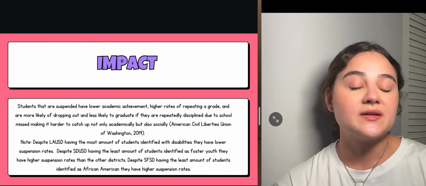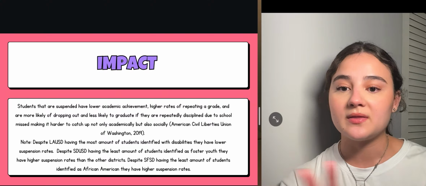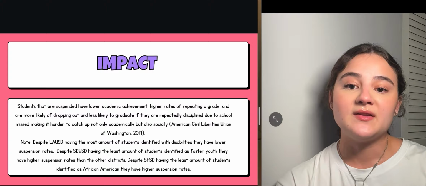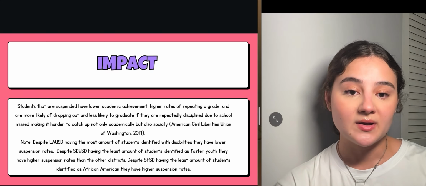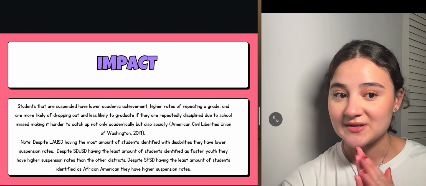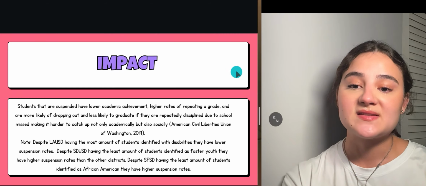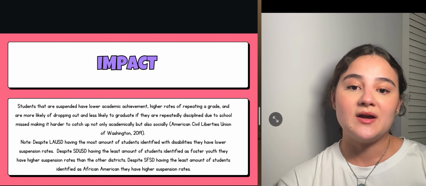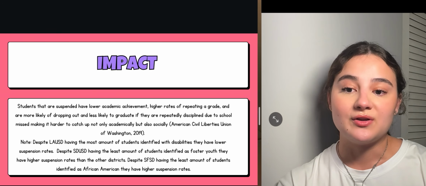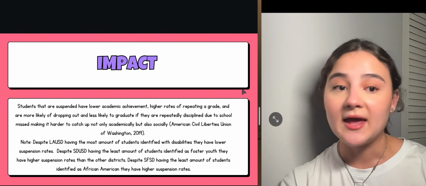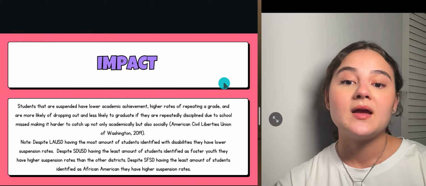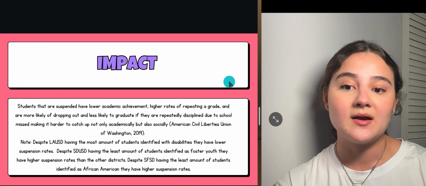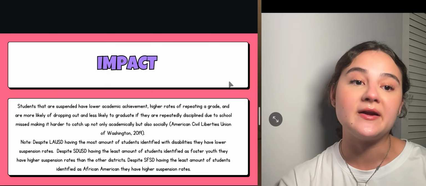And then here is a note for all the comparisons within all the districts that I looked at. So despite LAUSD having the most amount of students identified with disabilities, they have lower suspension rates, so that's good. And then despite San Diego Unified School District having the least amount of students identified as foster youth, they have higher suspension rates than any other district that I looked at. And then despite SFUSD having the least amount of students identified as African American, they have higher suspension rates.